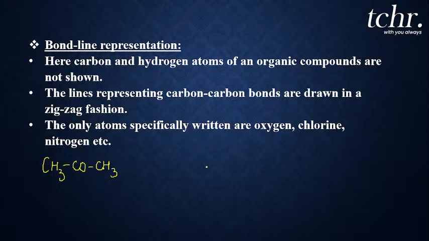Now I'll write CH3 as: one bond, two, three. The next bond is with the carbon atom. This carbon atom is further attached to a third carbon atom, and the third carbon also has three hydrogen atoms covalently bonded.